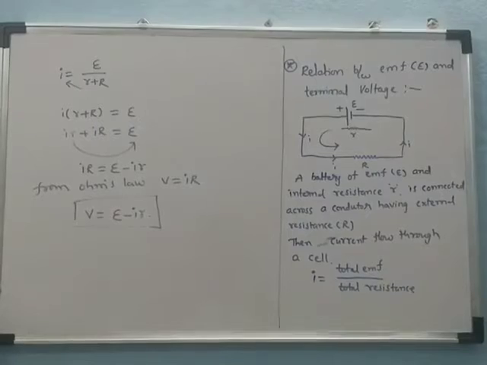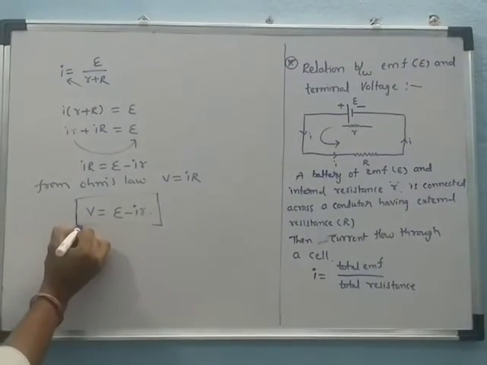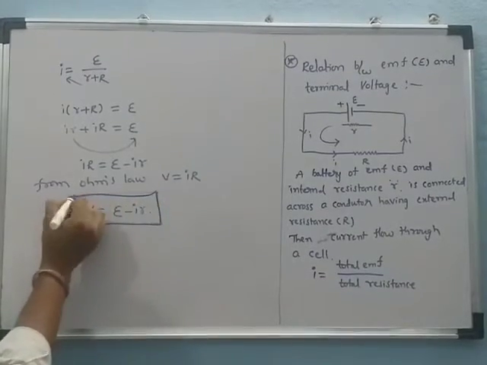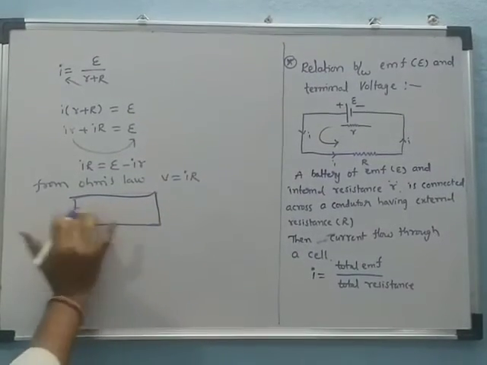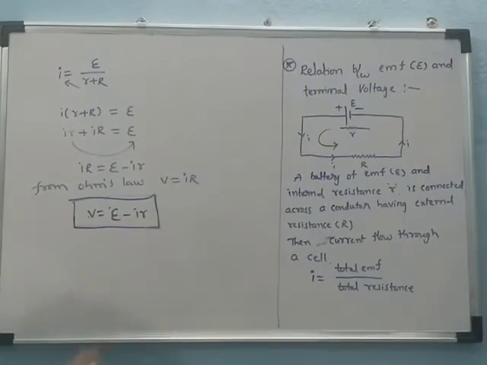See, this is the formula. What is the relation between EMF and terminal voltage? V is equal to E minus I into r.